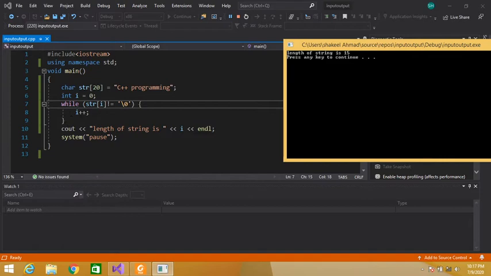In this way this process will continue until we reach the end of this string. As we know, at the end of the string a \0 null character is appended. So when this \0 is encountered, our condition becomes false and the control will directly jump here and print the length of our string.